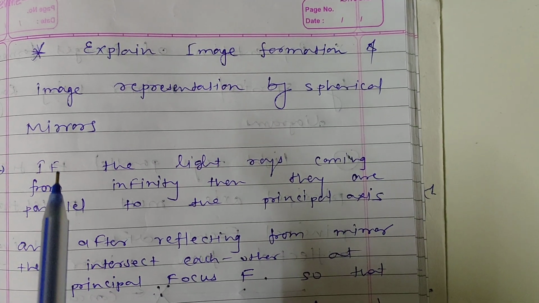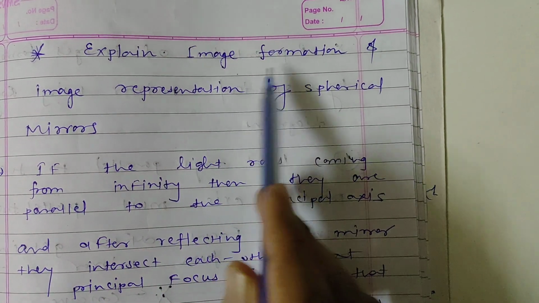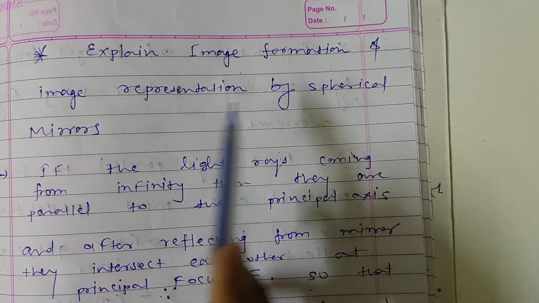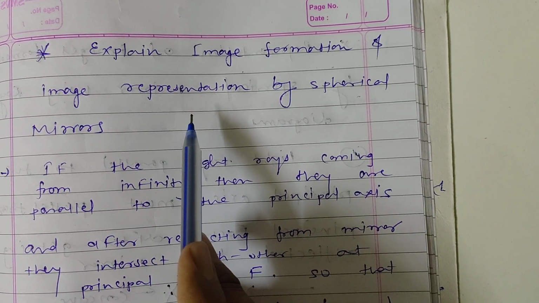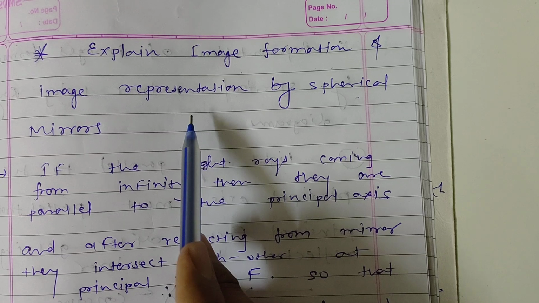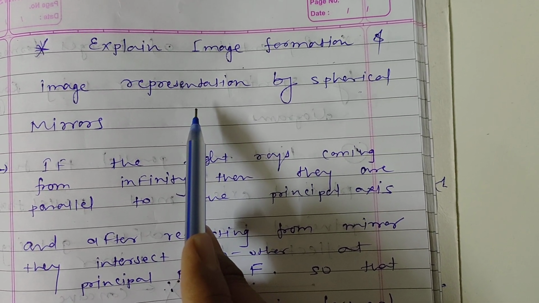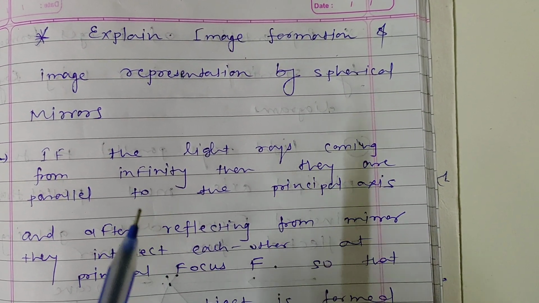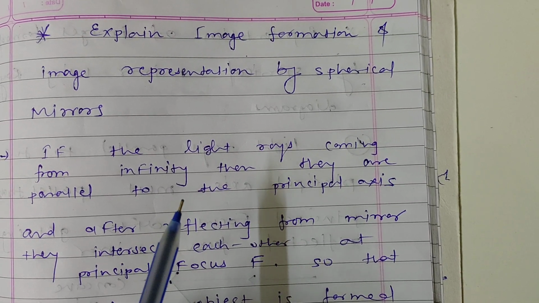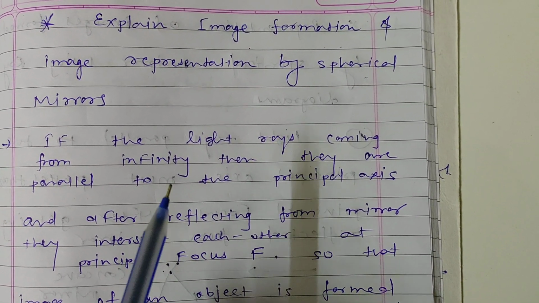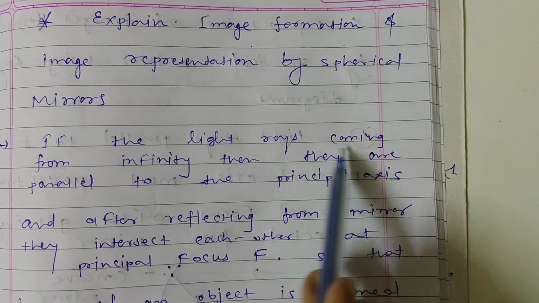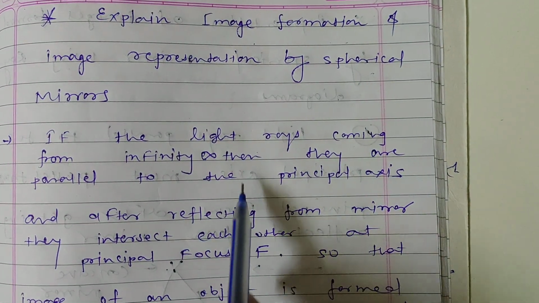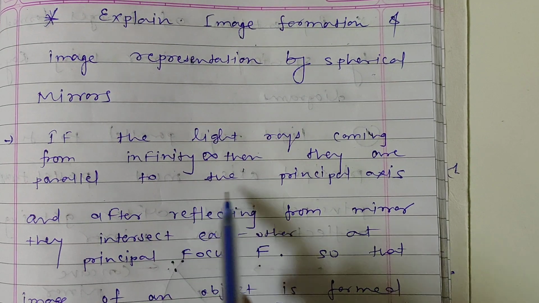Hello students, now we will discuss the image formation and image representation by the spherical mirrors. We will first go on image representation by spherical mirror, then image formation. But the most important thing is related to the infinity distance, the distance which is very high, that is called infinity distance. If the light ray is coming from infinity, and infinity is denoted like this, then they are parallel to the principal axis.